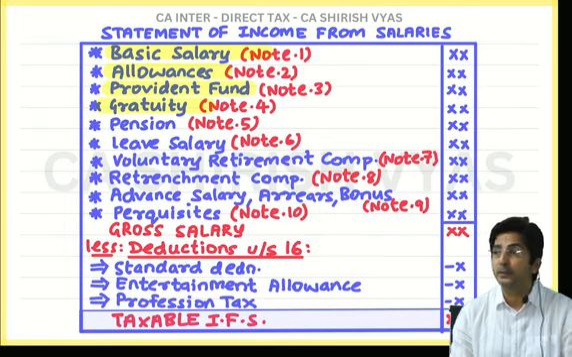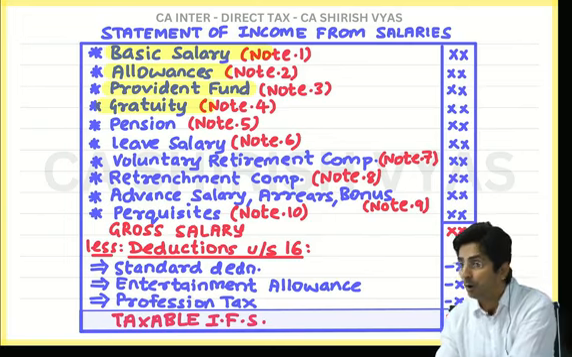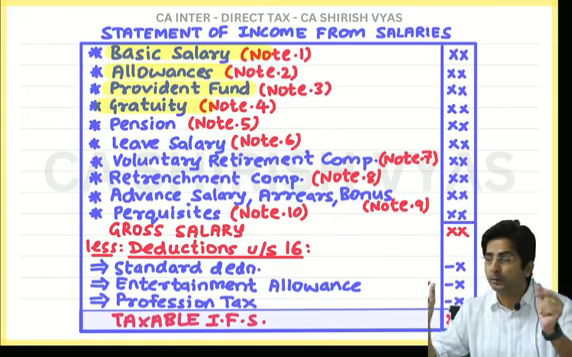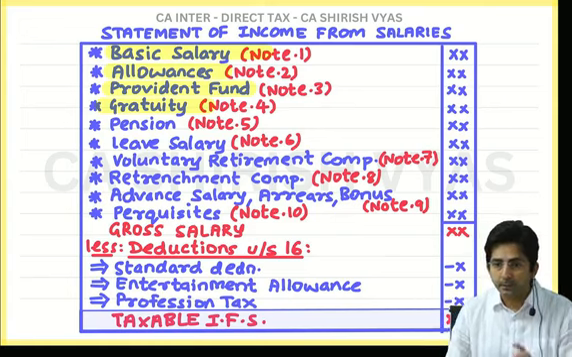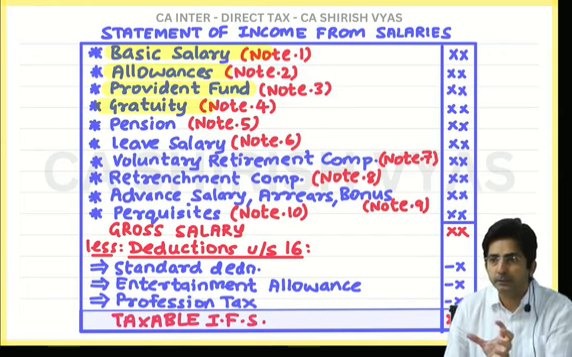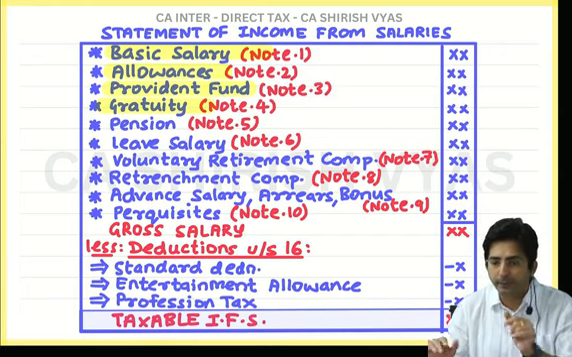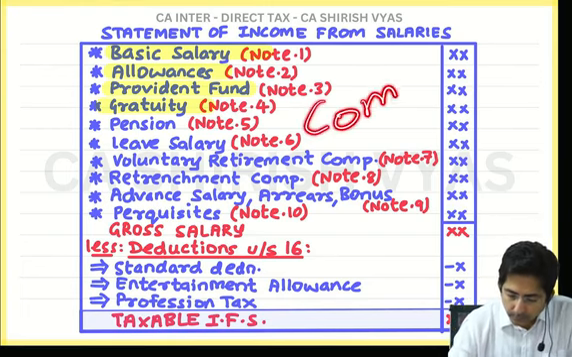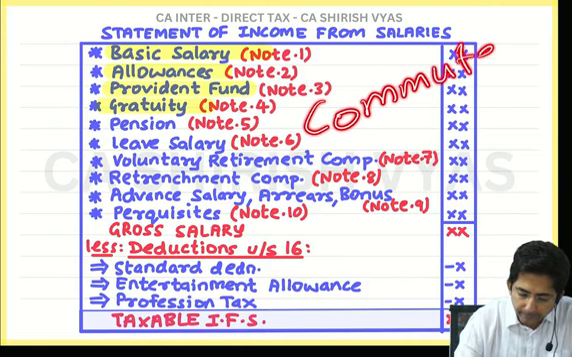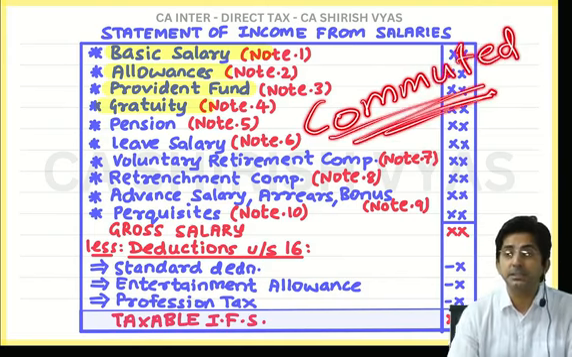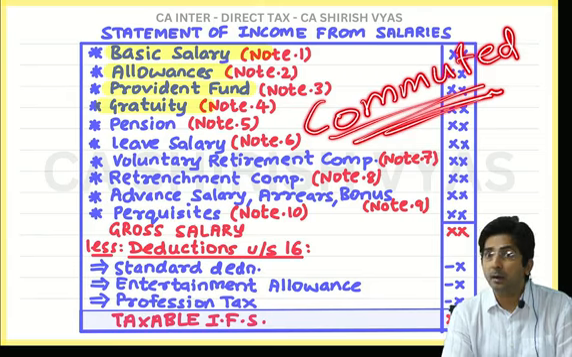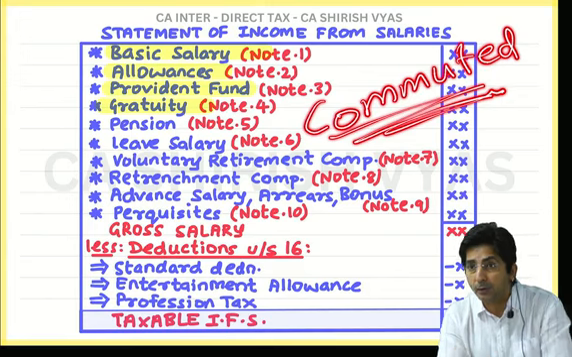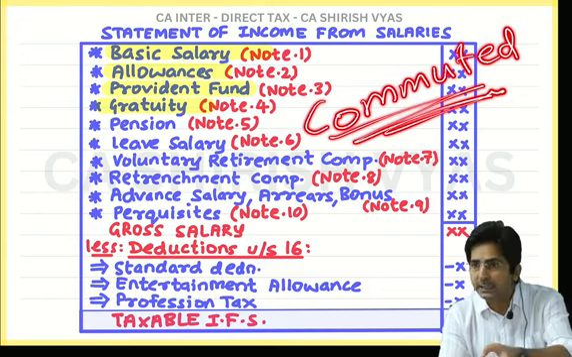Now the main point is whether it is taxable or exempt. That depends upon, there are 2 types of pension. One is called commuted pension. Other is called uncommuted pension. See, only when you understand what is commuted and what is uncommuted, you will understand taxable and exempt.